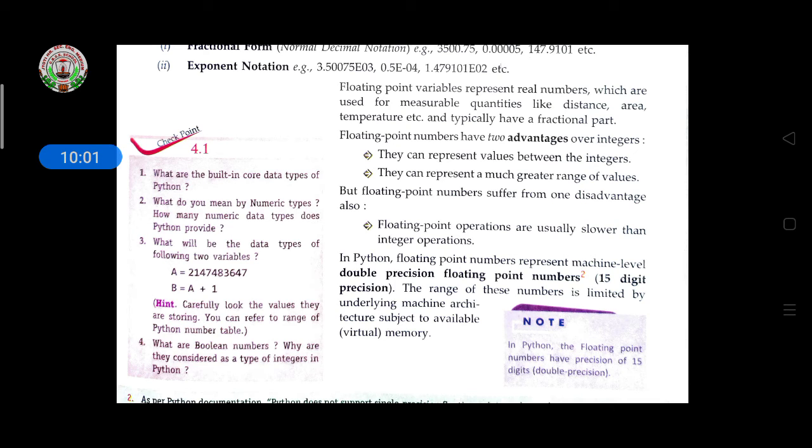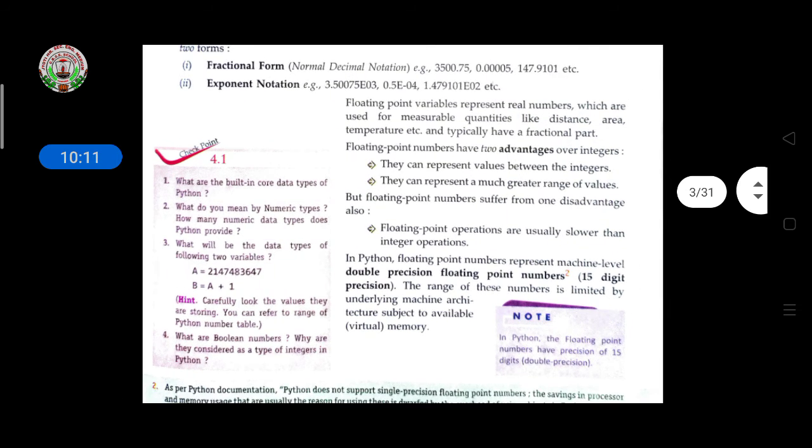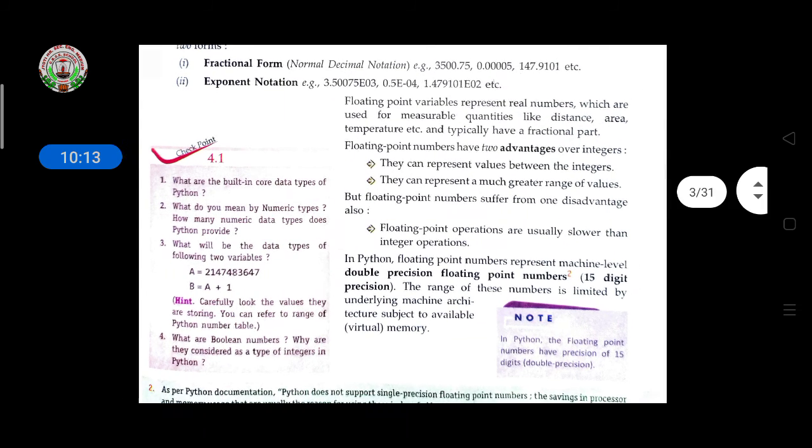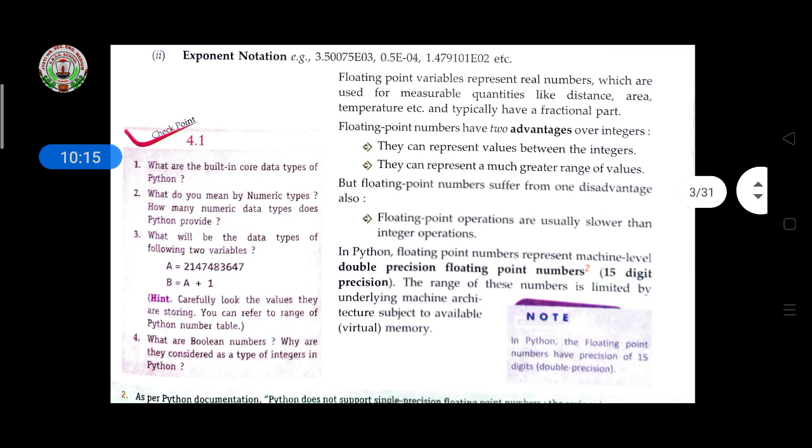See here, look at the variable value and give the data type. Then what are Boolean numbers? Why are they considered a type of integer in Python? I want the answer to this question.